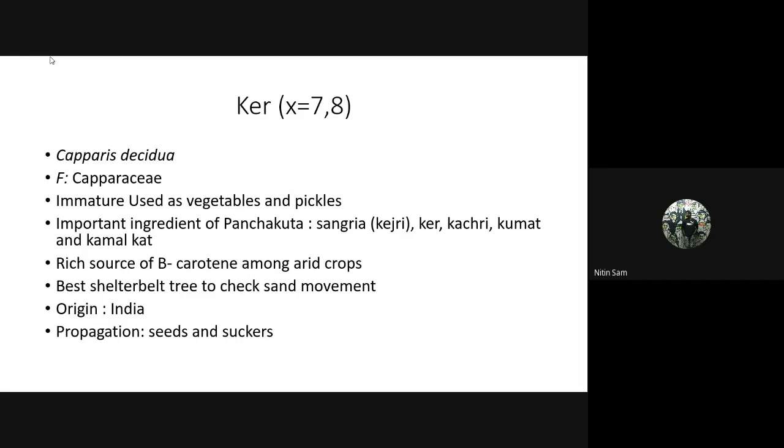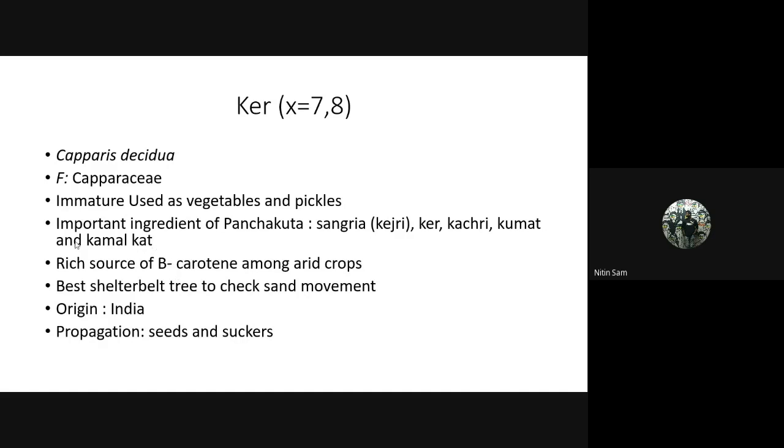Immature fruits are used as vegetables and pickles. It is an important ingredient of Panchkuta, a famous dish prepared in the state of Rajasthan, which is made up of five fruits starting from K. That is Kejri, Hare, Kachri, Kumat, and Kamalkat. So Kair is also one of the major ingredients of Panchkuta.